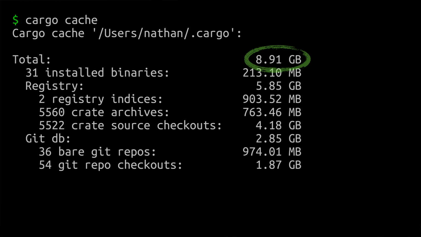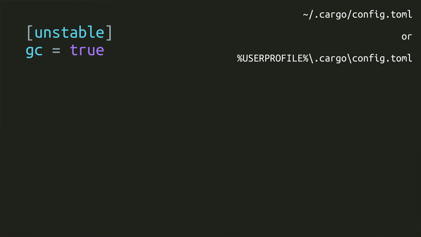I certainly don't. Well, now Cargo is going to do it automatically, and if you use nightly Rust and add this snippet to your global Cargo config file, then you can see it in action now. There's a call out for volunteers to try this out and supply feedback, so consider doing that if you'd like to experience this new feature. This is not being released in 1.75, let me be clear on that. It will be released in some later release to be determined.